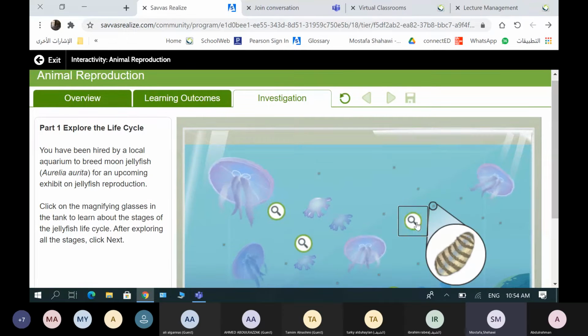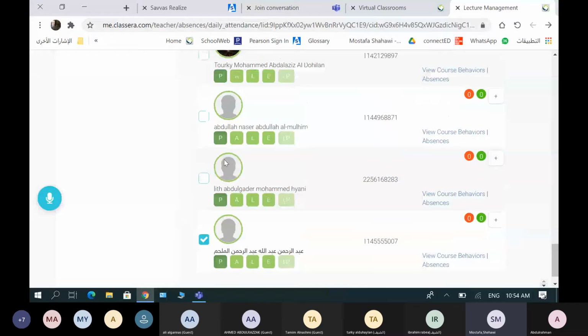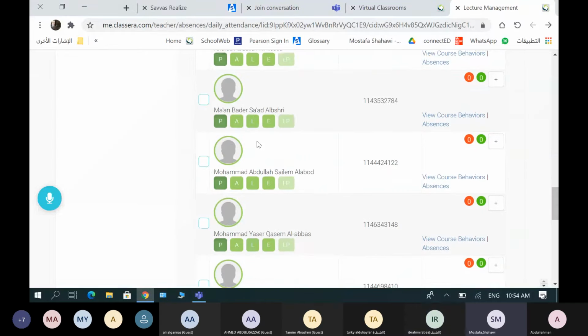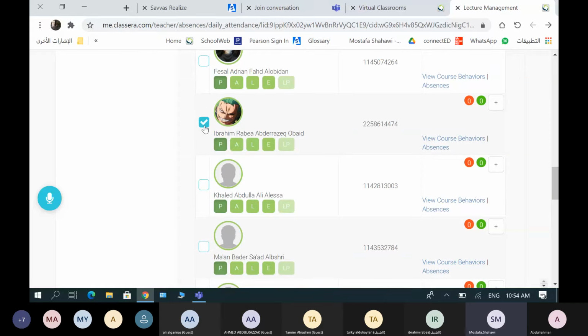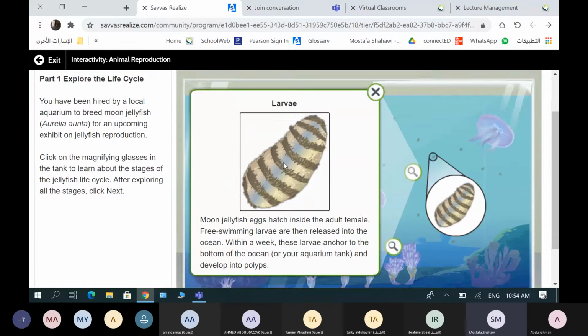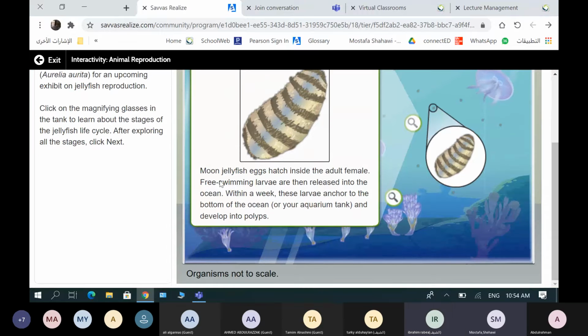This is the second stage. Let's read the second stage. Can I read, Mr. Ibrahim? Okay, read: larva, or larvae. Moon jellyfish eggs hatch inside the adult female. Free-swimming larvae are then released into the ocean.